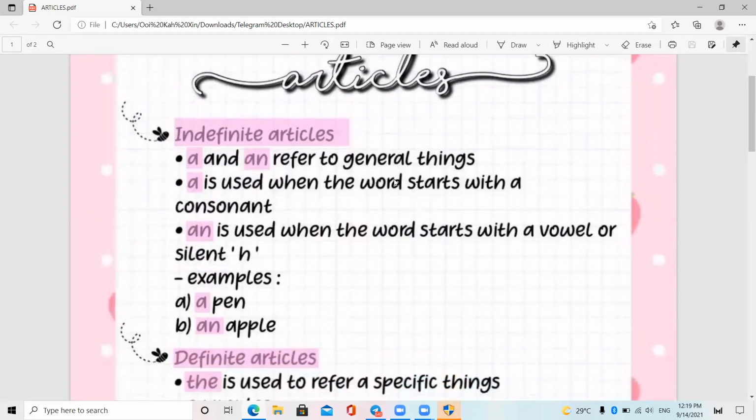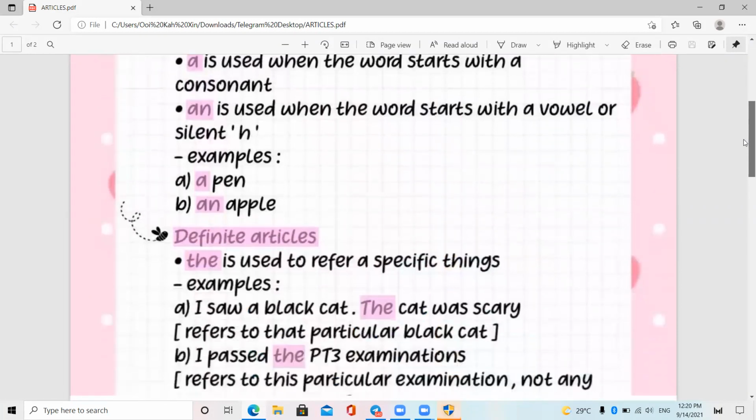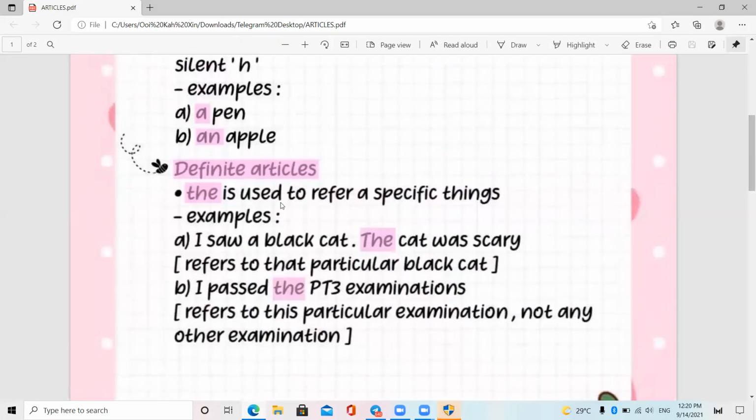A is used when the word starts with a consonant, and an is used when the word starts with a vowel sound. As examples, a pen and an apple. Definite article: the is used to refer to specific things.